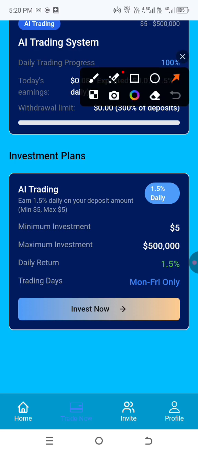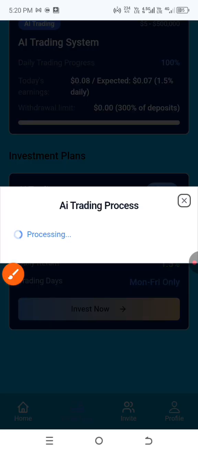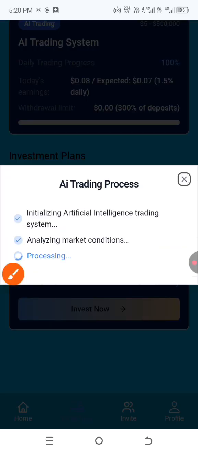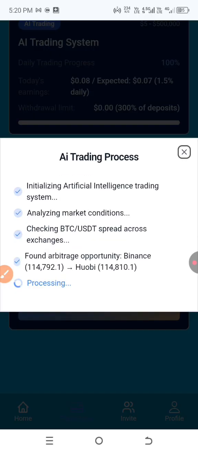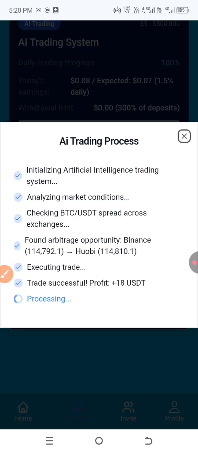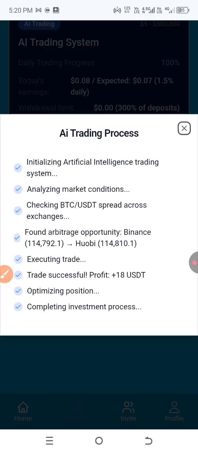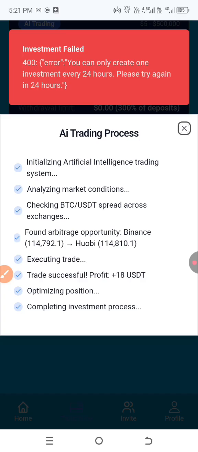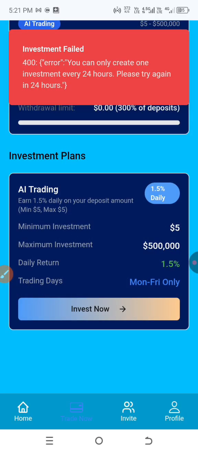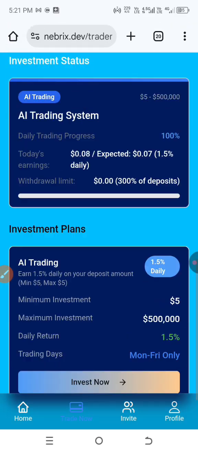Then if I click on invest now, it will do the process again the next day when I want to trade again. Not today, because I'm done for today already. So that will be tomorrow, Monday to Fridays only.